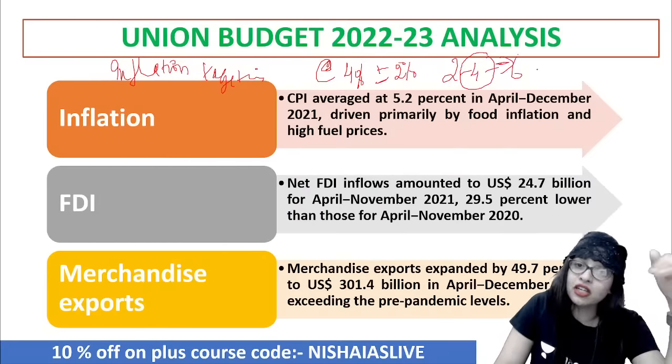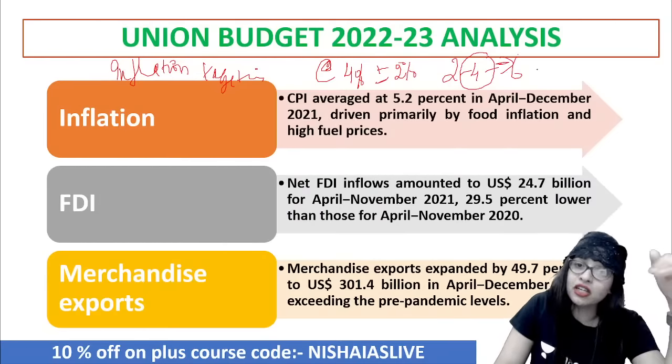Now, in the budget they said the consumer price index averaged at 5.2% for the months of April to December 2021. It is within 6 only, but it is over and above the ideal number of 4%. And that was driven primarily by food inflation and high fuel price, which should not happen. I repeat, that shouldn't happen.